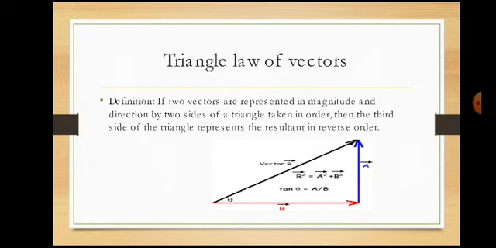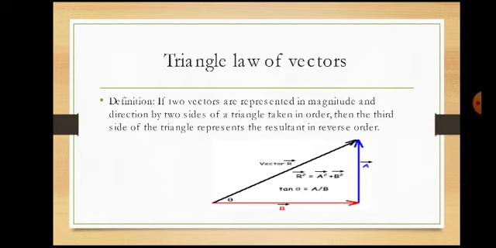They represent the magnitude and the direction of a vector. Then the third side of the triangle gives the resultant in magnitude and direction, taken in a reverse direction. A and B are taken in a particular direction, and the third side gives the resultant of A and B in the opposite direction.